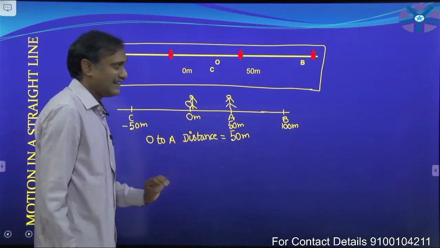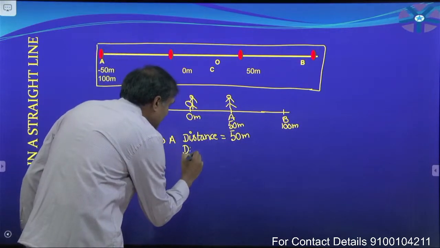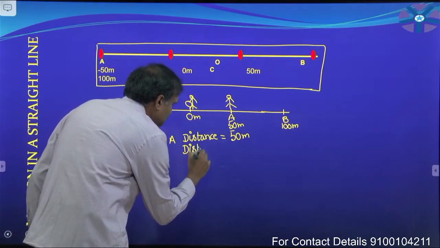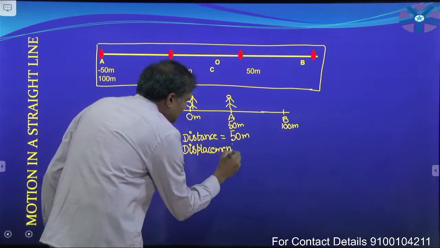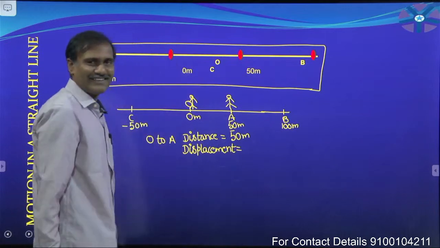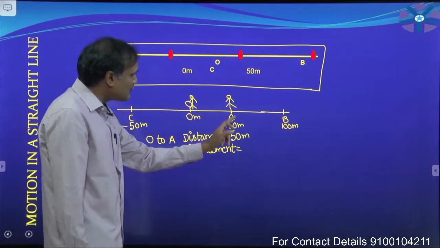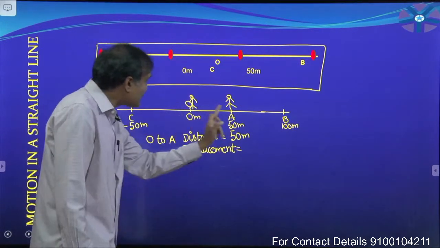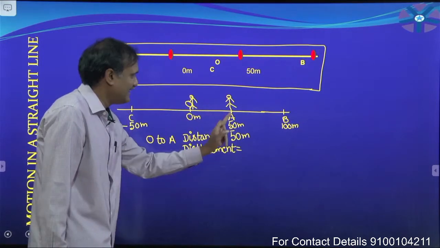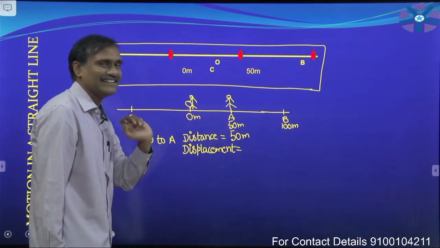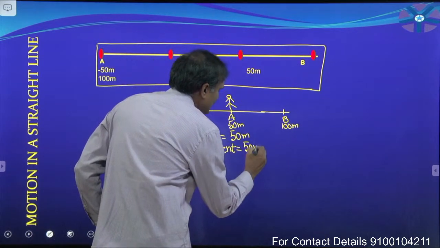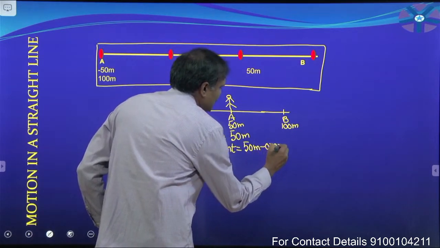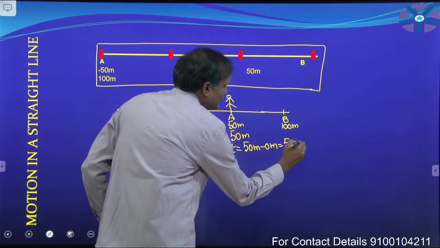Now you tell me the displacement covered by him. Displacement means final position minus initial position for his journey up to here. It is the final position and it is the initial position. So final position minus initial position is equal to 50 meters.